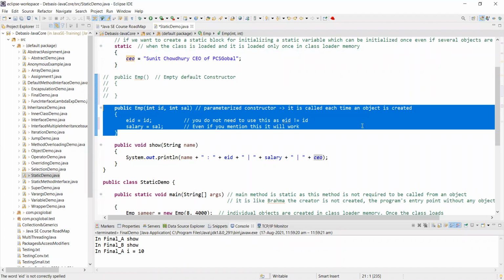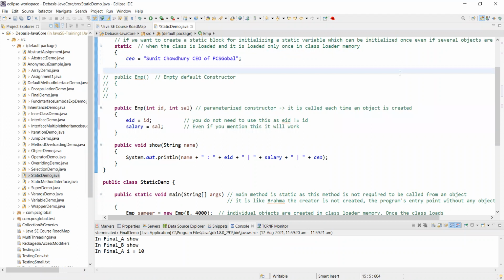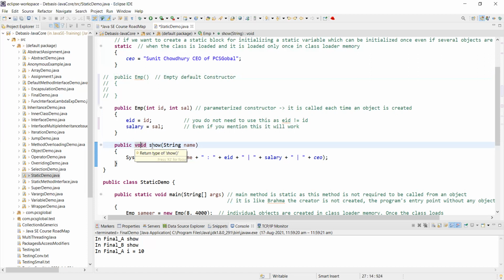Good. Now, what I do is another. This is a normal method. Do you see? It can return a type. It has a return type. If I do not mention this type, what will happen?